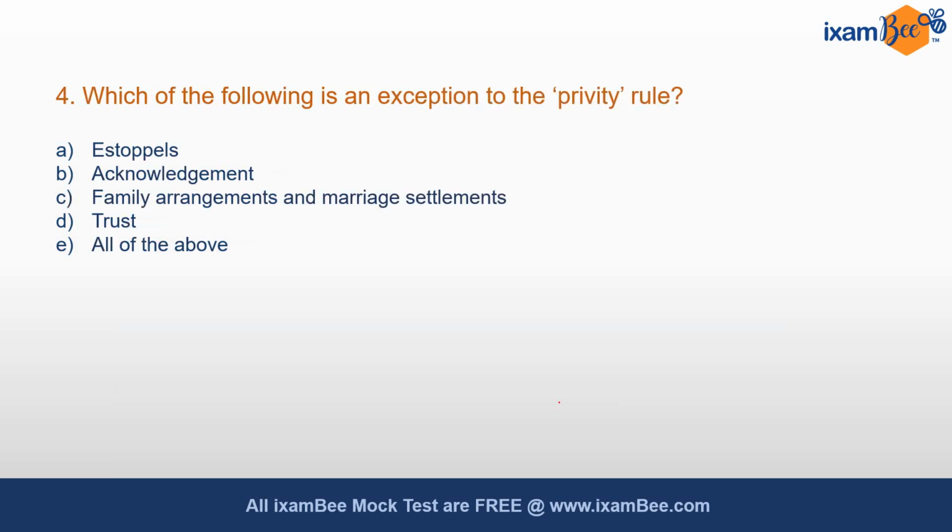Question 4: which of the following is an exception to the privity rule? What is the privity rule? We will see in the explanation. Option A, estoppel. B, acknowledgement. C, family arrangements and marriage settlements. D, trust. E, all of the above. The correct answer is E, all of the above. All the given options are exceptions to the privity rule.